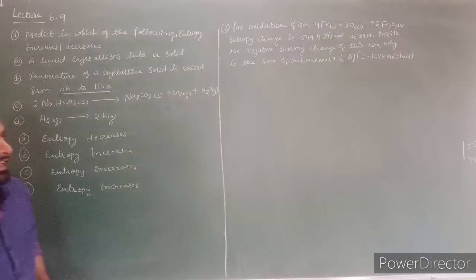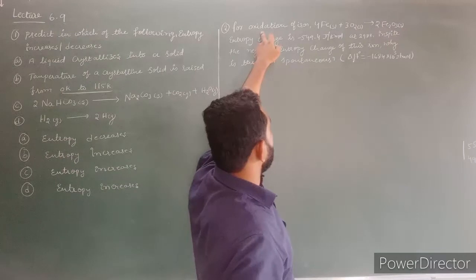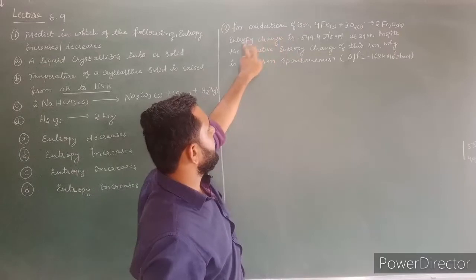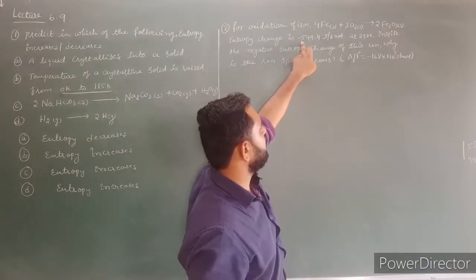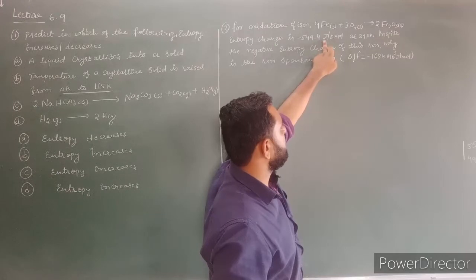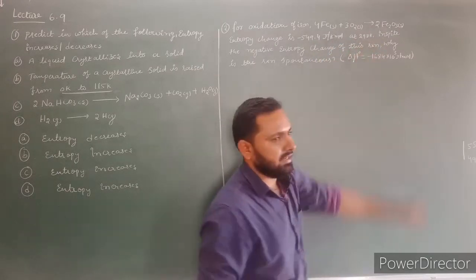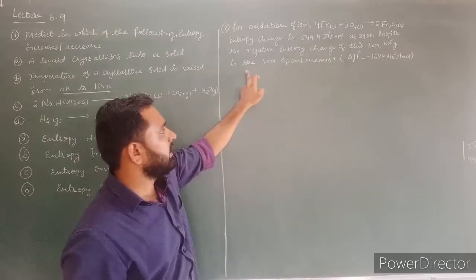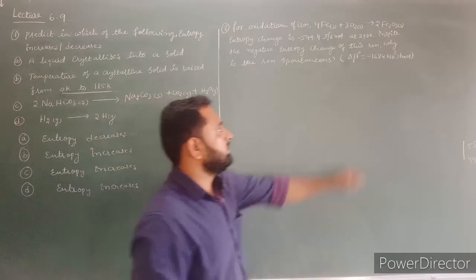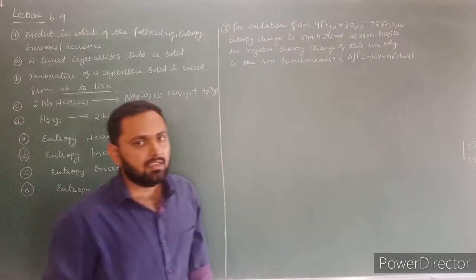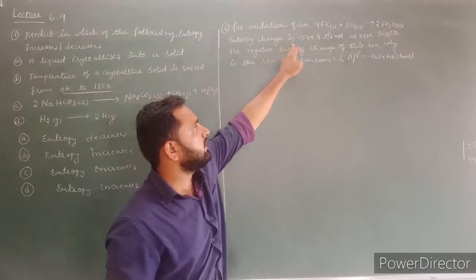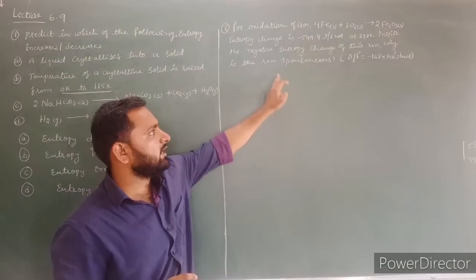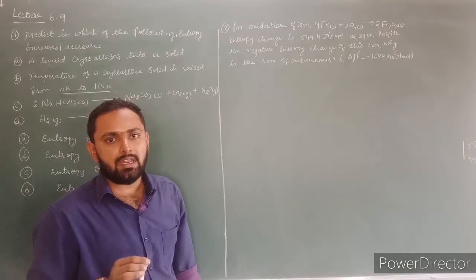Now let us consider second example. In second example, for oxidation of iron, here reaction is given. For oxidation of iron, entropy change is minus 549.4 joules per Kelvin mole at 298 Kelvin. In spite of the negative entropy change of this reaction, why is the reaction still spontaneous? Here enthalpy of reaction value is given. Here he is asking, the entropy change is negative, but still the reaction is spontaneous. Why? Because the spontaneity of reaction depends on total entropy change.